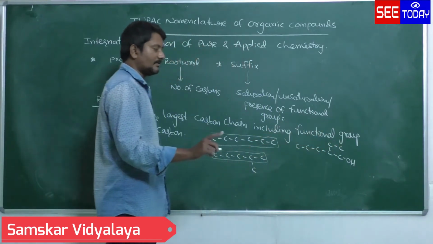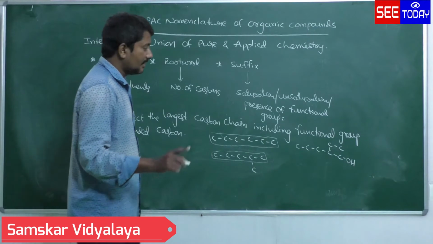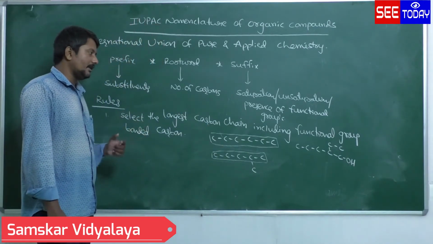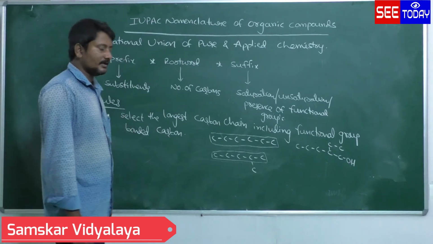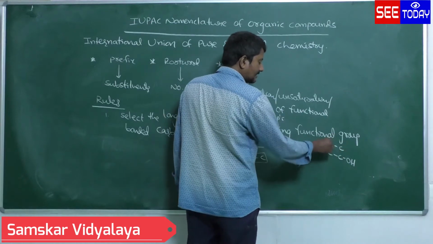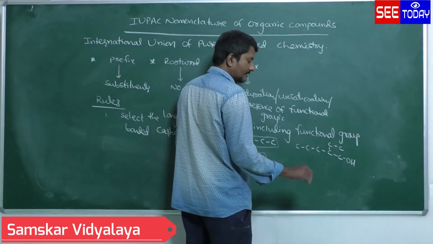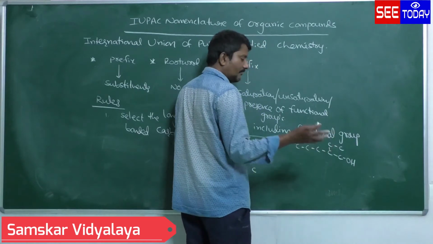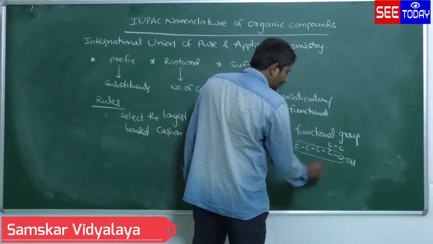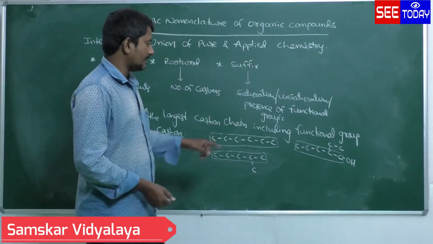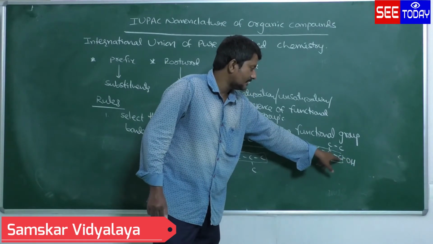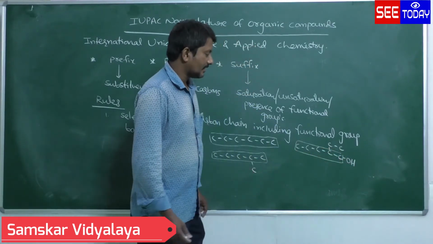Don't take these 6 carbons as the longest carbon chain, because the rule says to select the longest carbon chain including the functional group bonded carbon. If you select 1, 2, 3, 4, 5, 6 as the longest carbon chain, that is the wrong pattern, because in this chain there is no functional group bonded carbon. Whereas here, I am marking 5 carbons as a chain. In this, OH is the functional group, and the OH bonded carbon is included in the longest carbon chain.